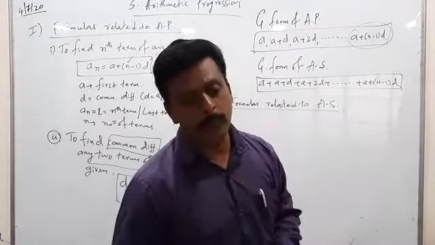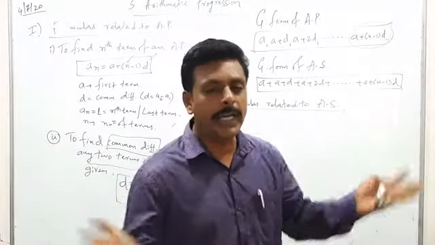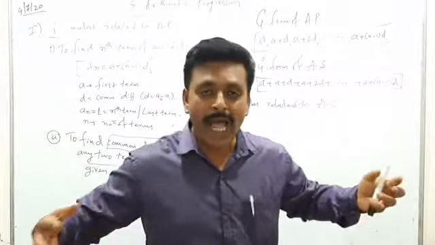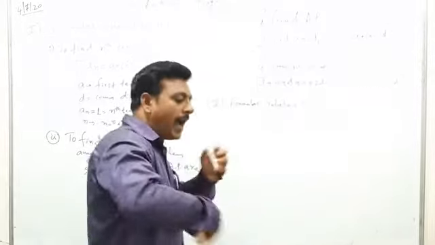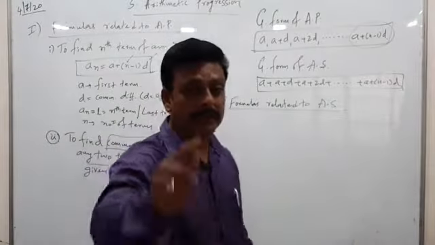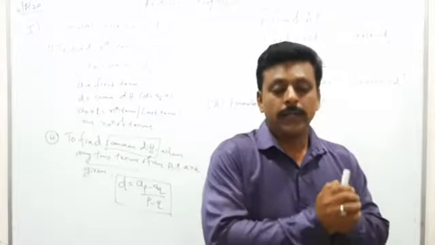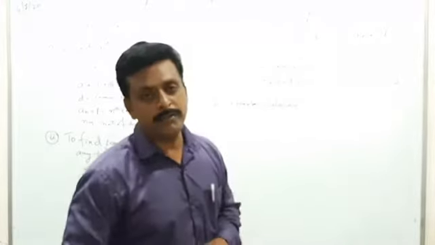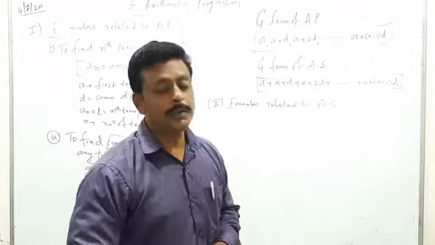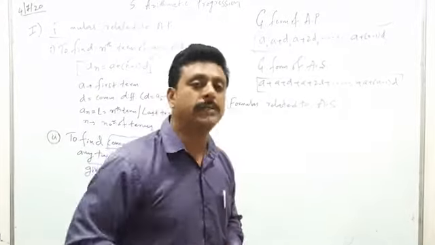Can you tell me what is sum? Sum means addition. Addition means adding the terms. When you add the terms, you will get the sum. So arithmetic series means they are going to ask you the sum of particular terms.